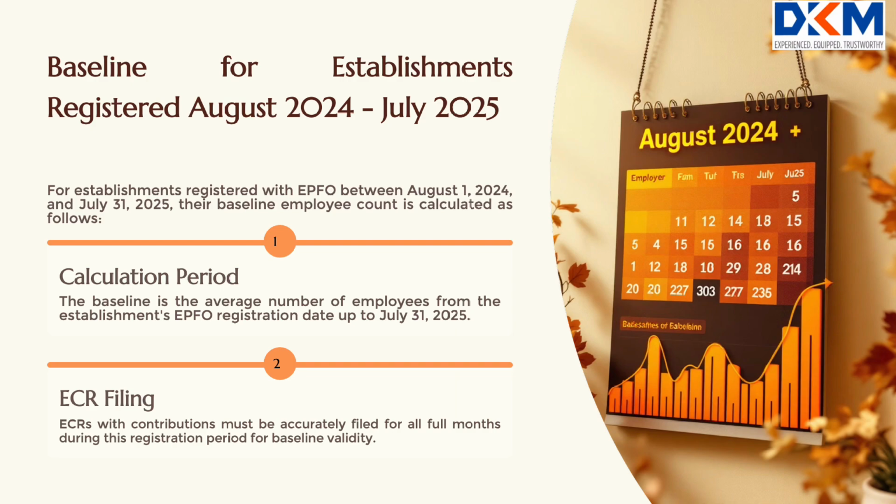How is the baseline calculated for establishments registered between 1st August 2024 and 31st July 2025? The baseline will be the average number of employees from the date of EPFO registration till 31st July 2025, based on ECRs filed with contributions. ECRs with contributions must be filed for all completed months during this period.